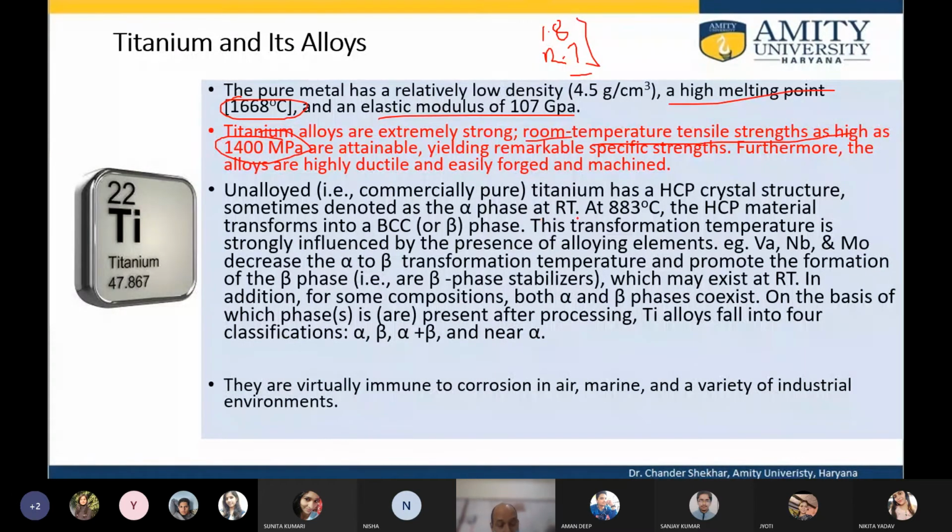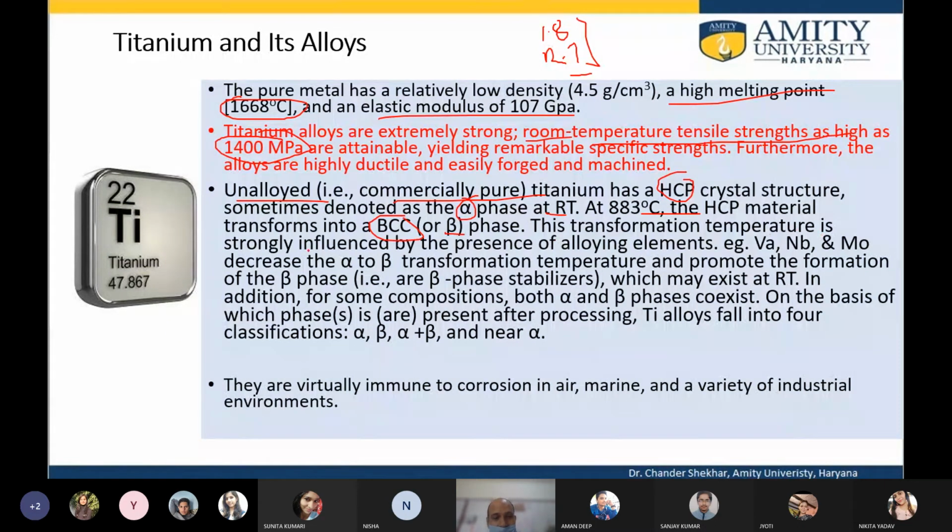application as advanced material. So the titanium, when it's unalloyed, that is commercially pure, titanium has a hexagonal structure, and it is denoted as alpha phase at room temperature. But when it is heated to 883 degrees centigrade, this transforms to BCC or beta phase. Alpha and beta are just notations. As a physicist, we are more familiar with the crystal structure. Metallurgists generally are familiar with the alpha and beta. So it's a transformation from HCP to BCC phase at 883.